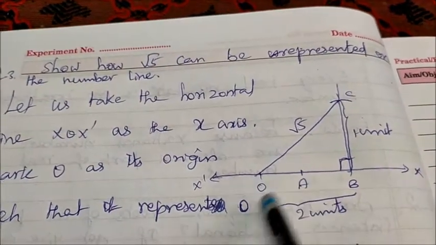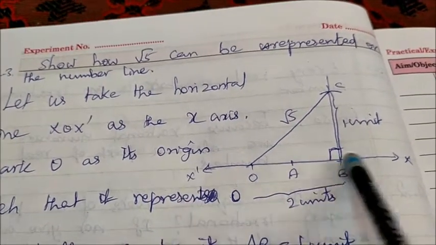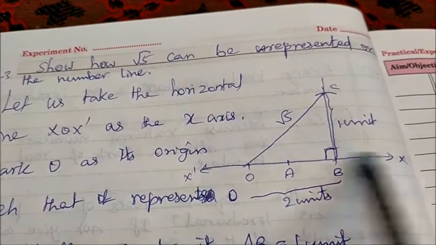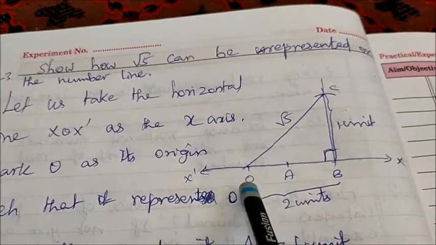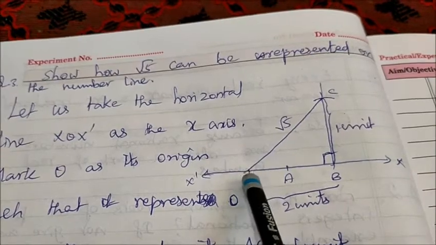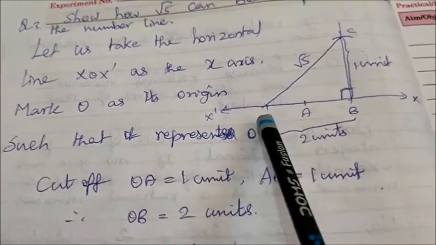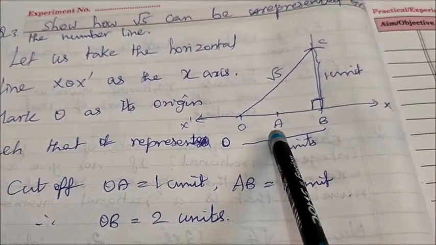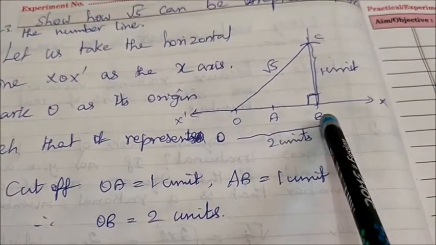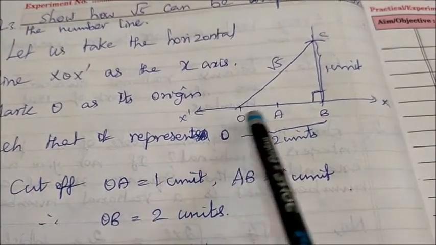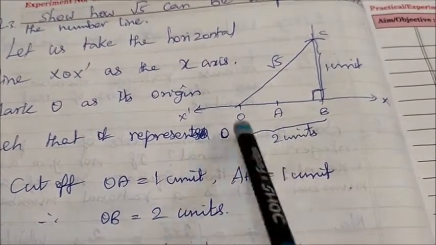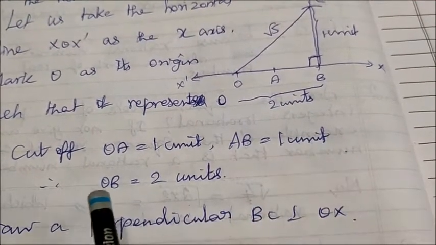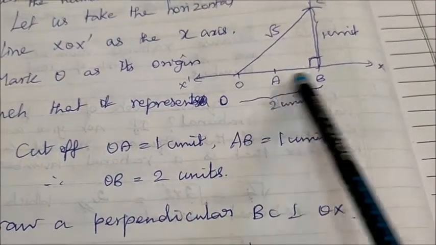Let us take the horizontal line XOX dash as the x-axis. Mark O as its origin, that is 0. Then OA equal to 1 unit, and then AB equal to 1 unit. Therefore, OB equal to 2 units.